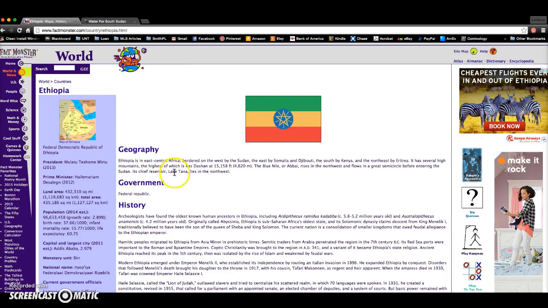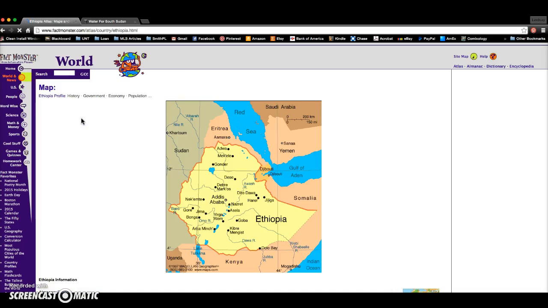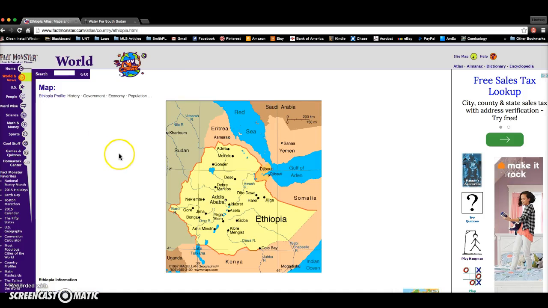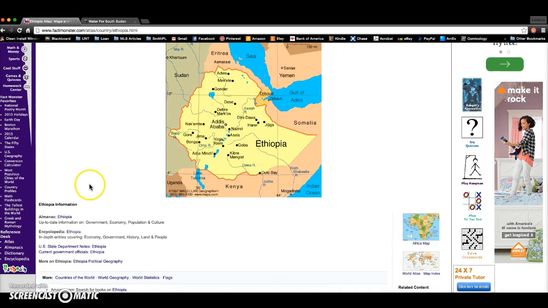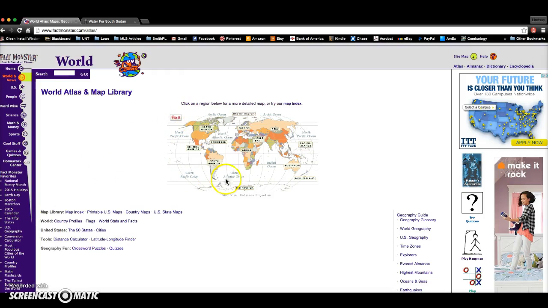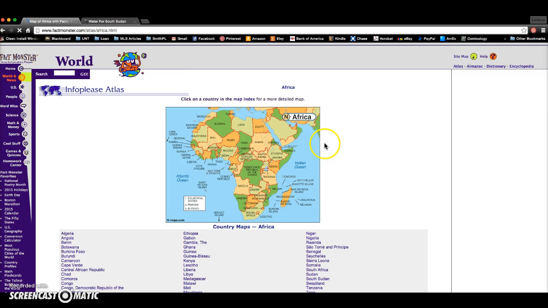Along with all of the information that's available in text, every entry also has access to a political map of the country, showing you the surrounding countries, bodies of water, major cities. If you'd like further information about maps in other areas of the world, you can go into the left-hand side over here, and under Reference Desk at the bottom, we have the Atlas section. Once here, we have a world map, all of which is clickable. So if we wanted to look at other countries in Africa, we could just click on Africa.